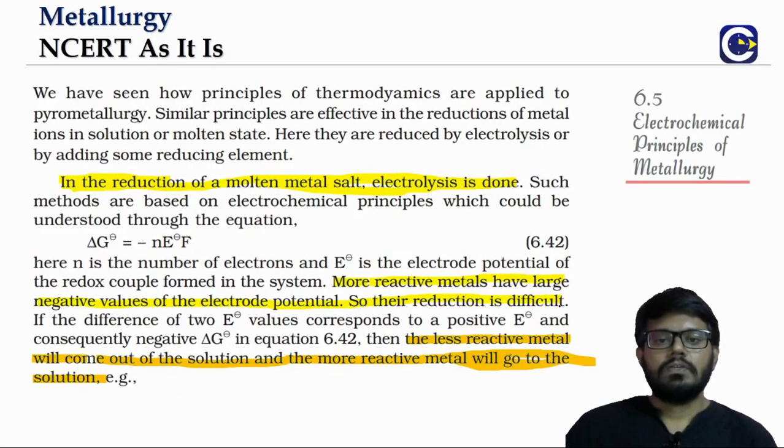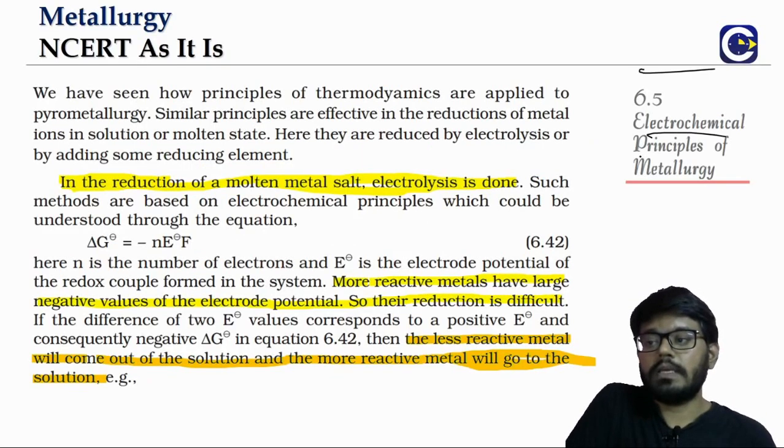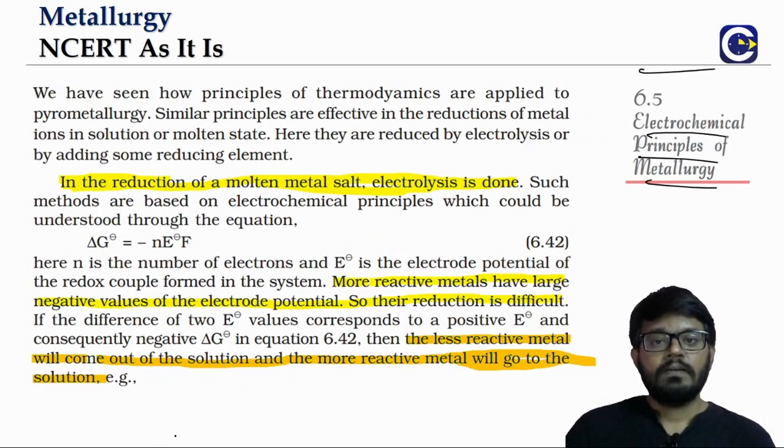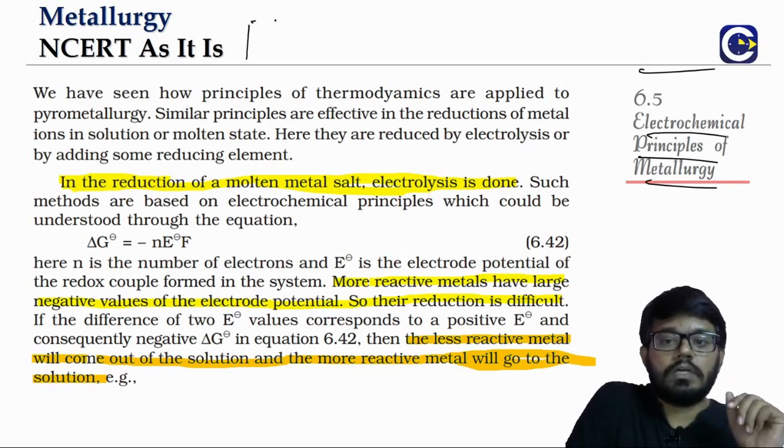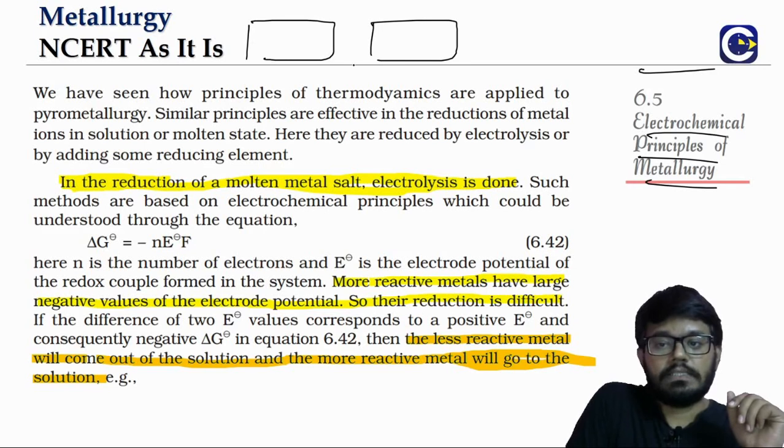Okay, so first we will begin with the electrochemical principles of metallurgy. Ultimately, when we want to get the metal out of the concentrated ore, we have to perform the reduction. In the previous videos, we have talked about 2 categories of metals.